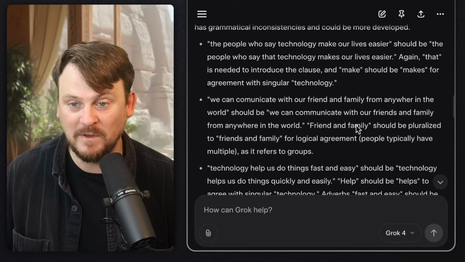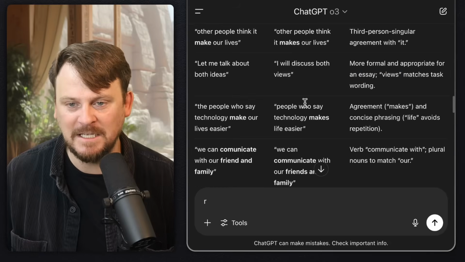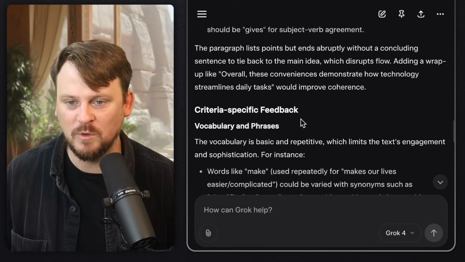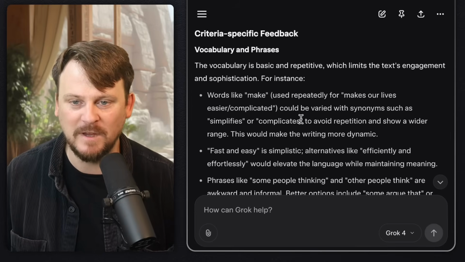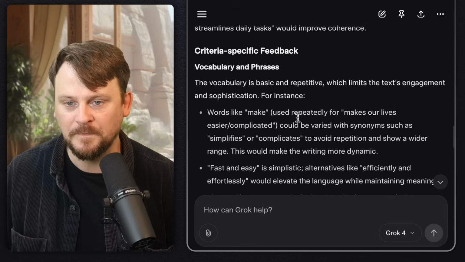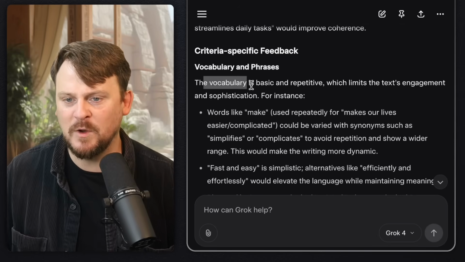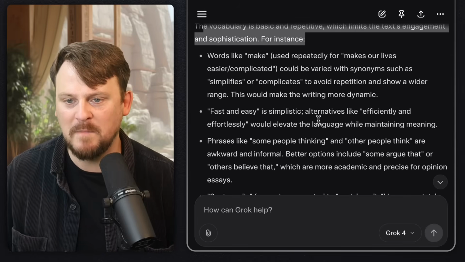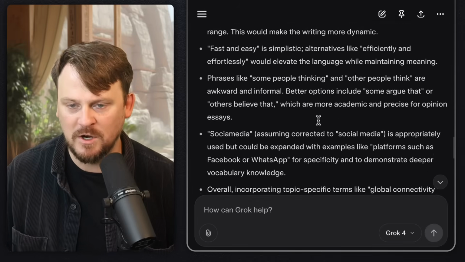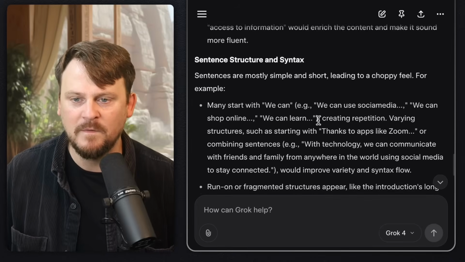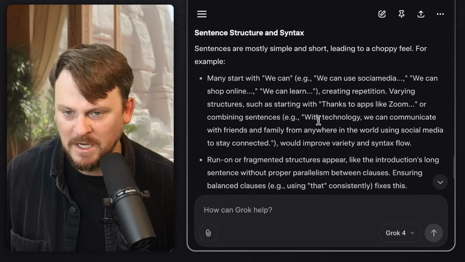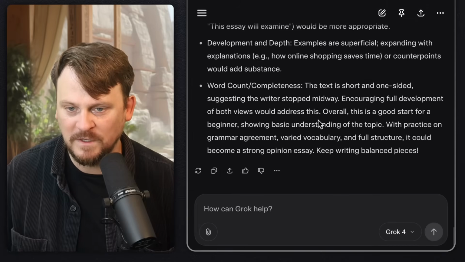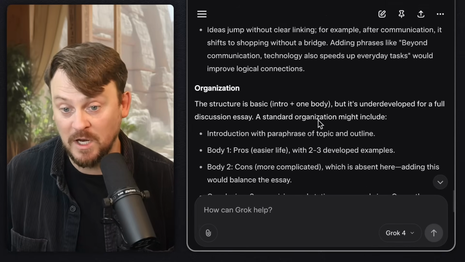Again, I'm not crazy about this formatting. Having this nice, juicy table here with the incorrect things is really intuitive and nice. It's easy to sort of get what's wrong. Criteria specific. The vocabulary is basic and repetitive. Okay, words like "make" used repetitively, "makes our lives easier," "complicated." Yeah. Okay, so I mean, fine. Good feedback generally, but number 1, the layout is a little bit wall of words-ish. It's pretty detailed. It's good, I think.